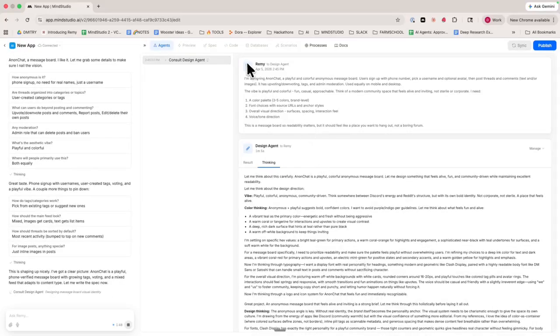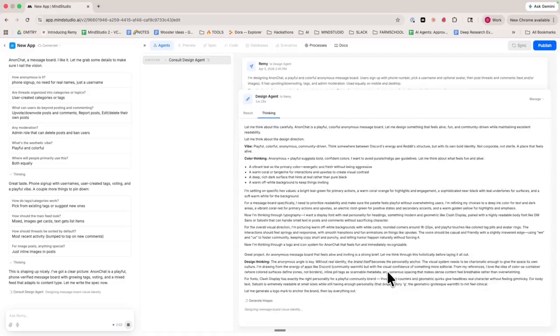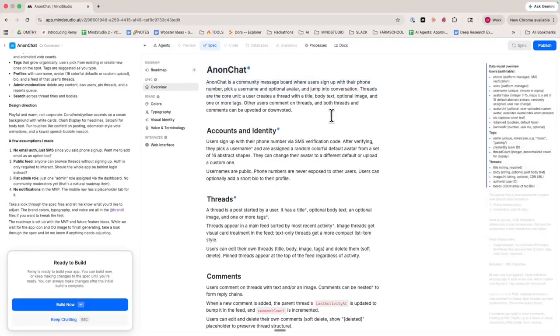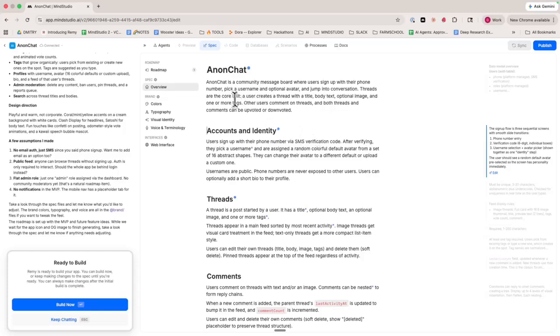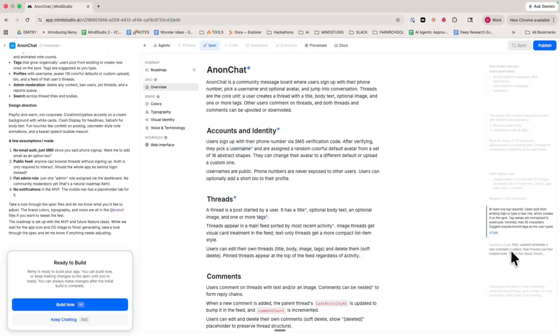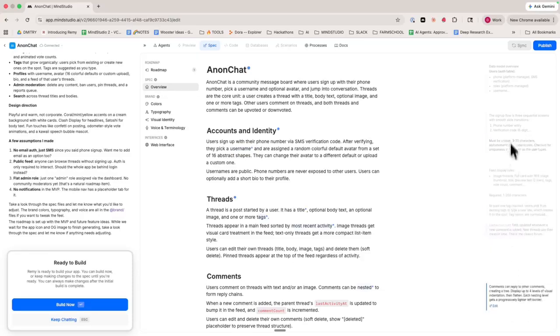And so now Remy is consulting with its design agent and saying, I'm building this service. I need an entire design system, a color palette, font choices, overall visual direction, etc. And so the design agent is thinking and showing us its thought process. So now we've got a spec we can look at, and this is using MindStudio flavored Markdown. And so we have the human readable part here, and then a bunch of annotations for the builder agent to be able to actually build this.